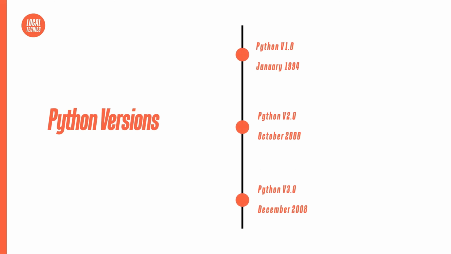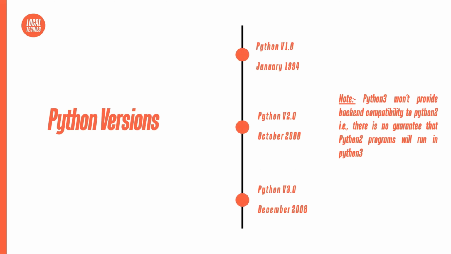Let's see what the various versions of Python are. To date, the Python organization has released three major versions of Python. They are Python version 1.0, version 2.0, and version 3.0. The important thing to note here is that Python 3 won't provide backward compatibility to Python 2. That is, there is no guarantee that Python 2 programs will run in Python 3. This is because most of the syntax, methods, and packages present in version 2.0 have been modified in version 3.0.